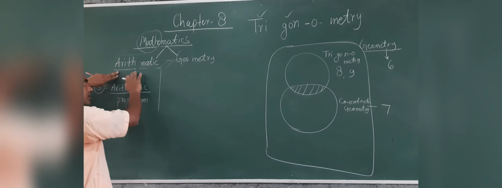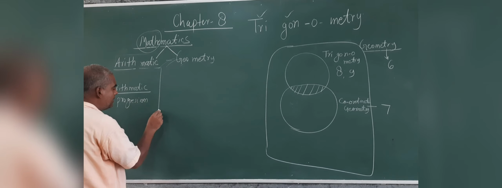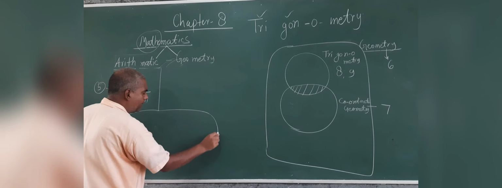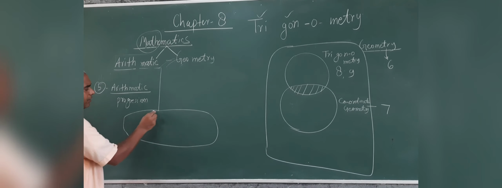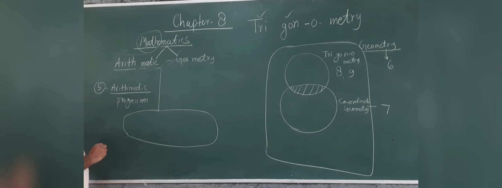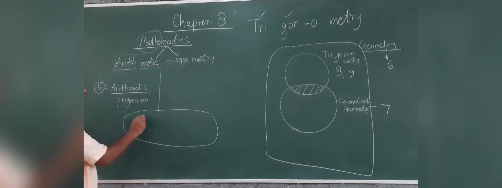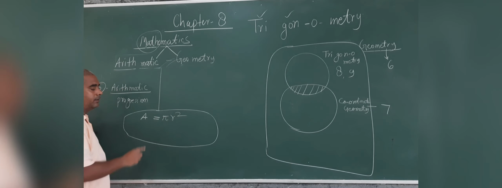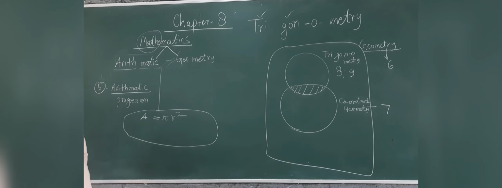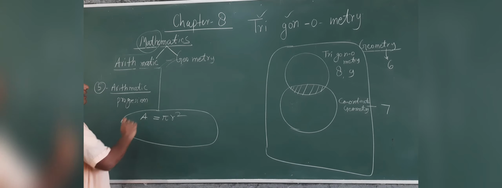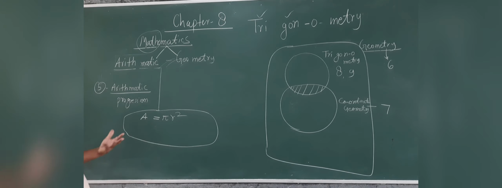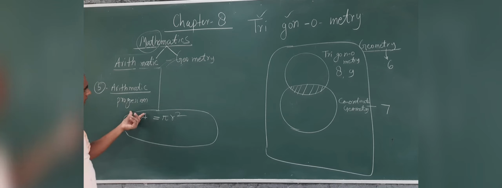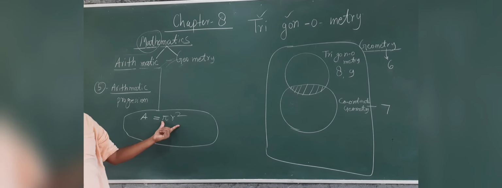Actually earlier there were only these two things. Algebra was started in the 14th to 15th century. Earlier in mathematics, just like you write A is equal to pi r square, this is algebra. What is algebra? It included arithmetic and geometry both.